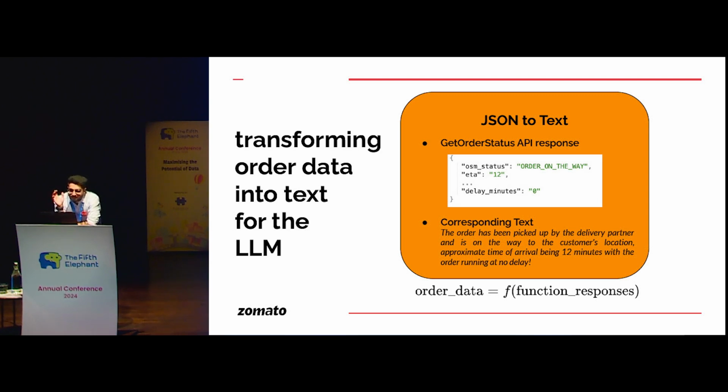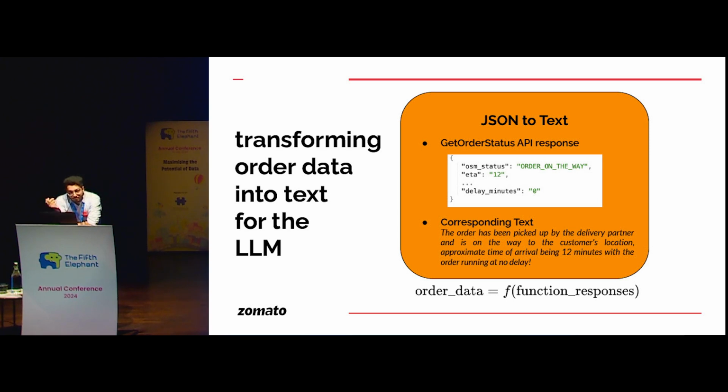So we have designed a very sophisticated transformation layer of JSON to text, which essentially transforms this API response to a corresponding text. As you can go through this example, the order is on the way, ETA is 12 minutes, there is no delay, and I've designed this corresponding text to be: order has been picked up, and so on, right? This is very easily digestible by the LLM, it can understand very well. So this is the kind of text that goes in.